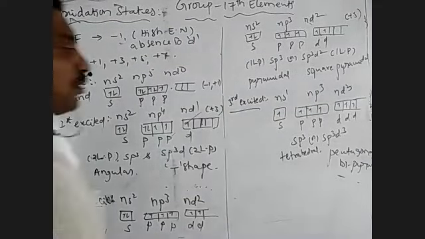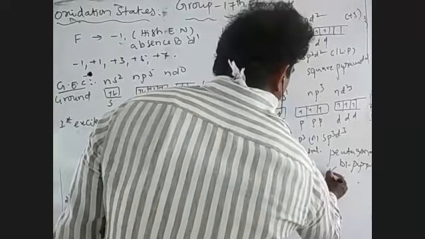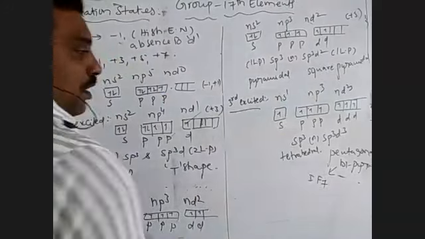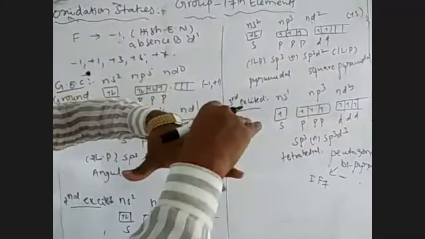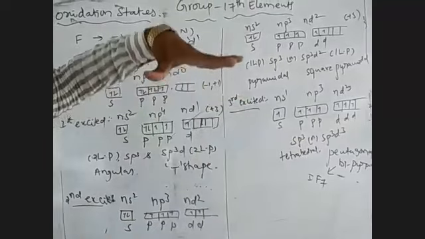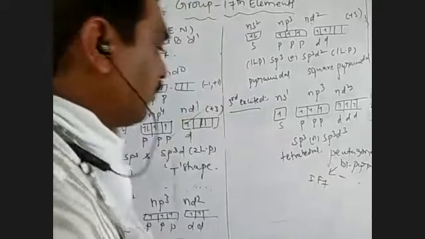Pentagonal bipyramidal geometry. For the pentagonal bipyramidal geometry, take the example of IF7. Five bond pairs are present on the same plane, called the equatorial position. Of the remaining two, one is present in the upward direction and the second in the downward direction. This type of structure is called pentagonal bipyramidal.